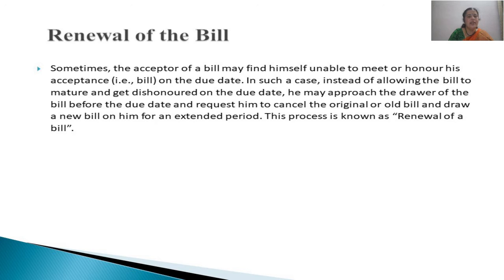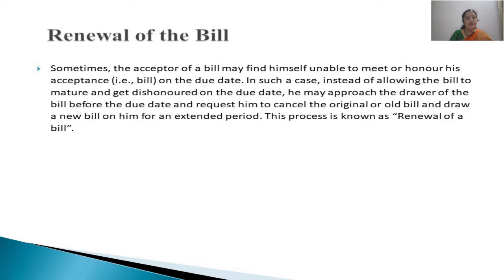Then the second topic is renewal of the bill. Sometimes there is a transaction, there is drawer and drawee, and the drawee later becomes the acceptor because he accepts the bill written by the drawer.